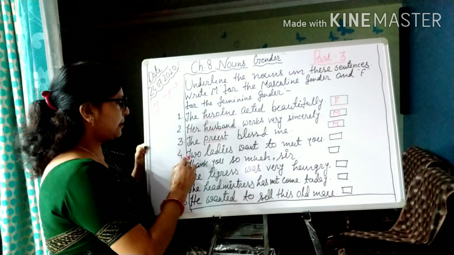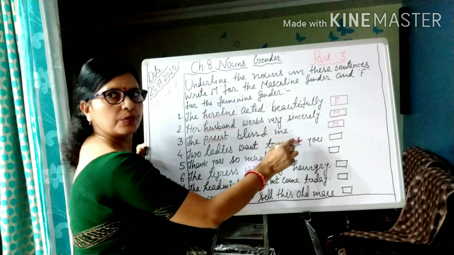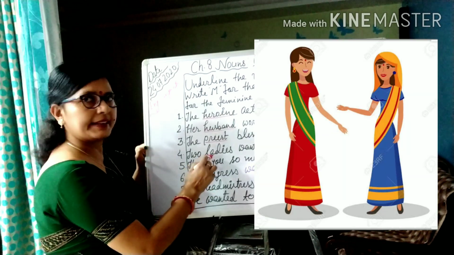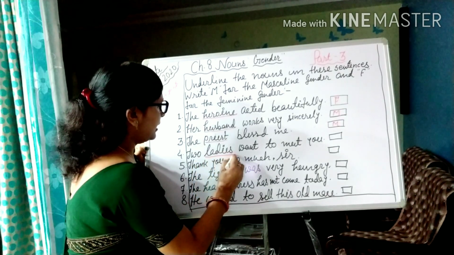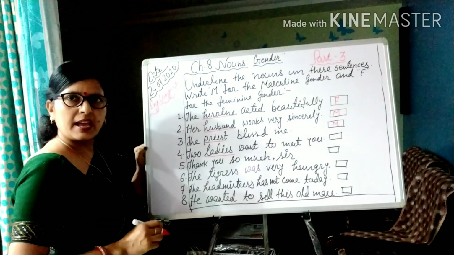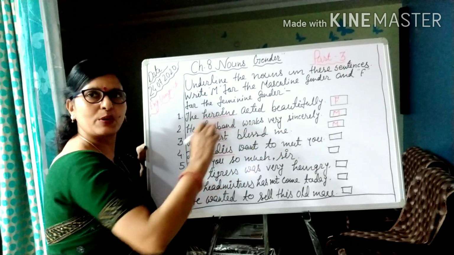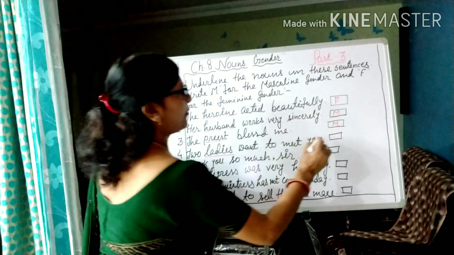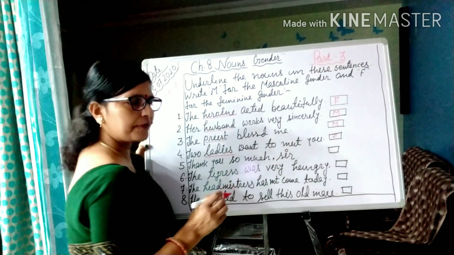Now question number 4. Two ladies want to meet you. Here children, what is the noun? Ladies. So first we will underline the noun, and then according to the noun we will put the gender there. The gender will be feminine. So here we have to write F.